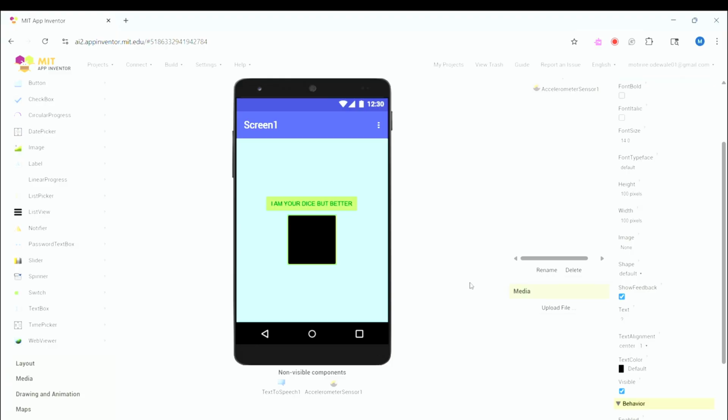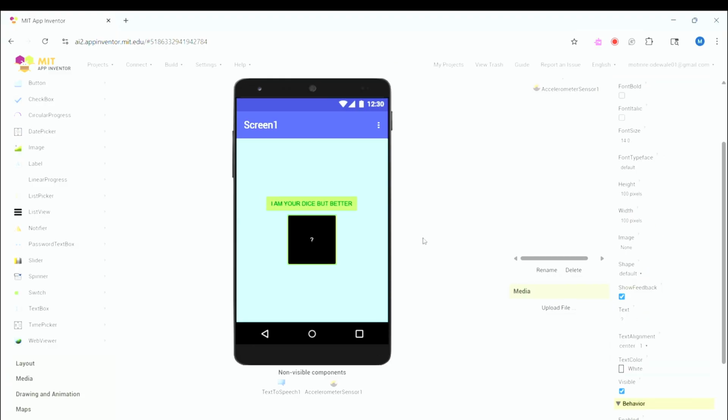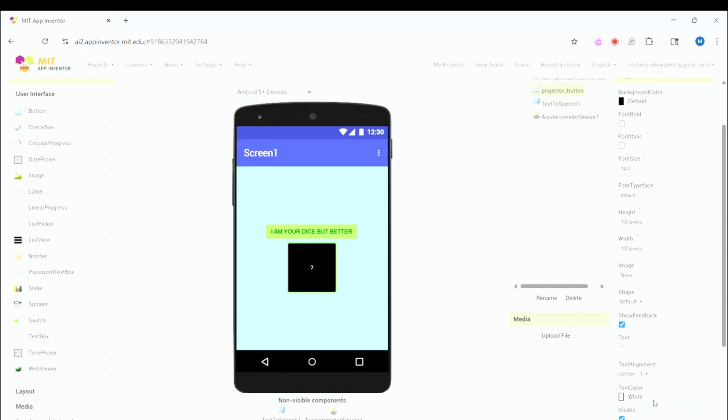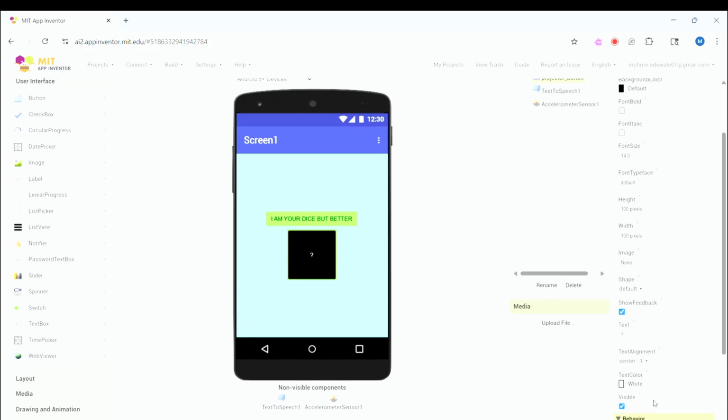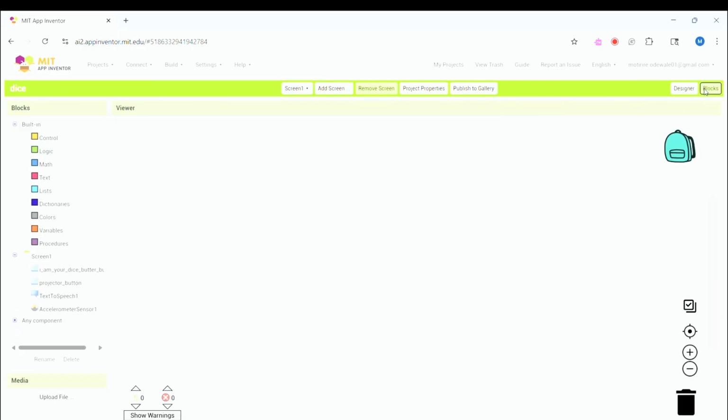Now my text color is going to be white because you cannot really see through black, and I'm going to increase the text in my button to 30. Now that looks good. Let's go on to our coding section.